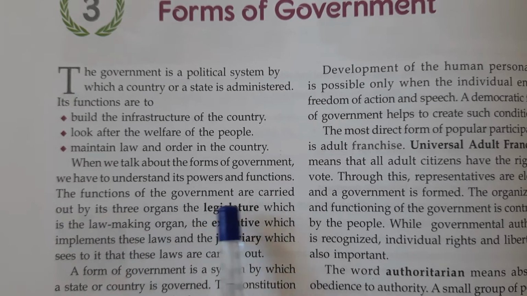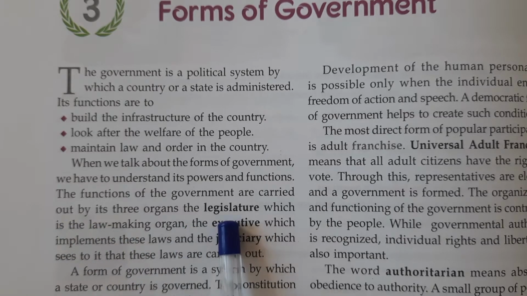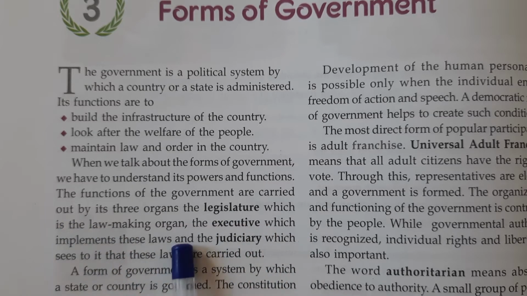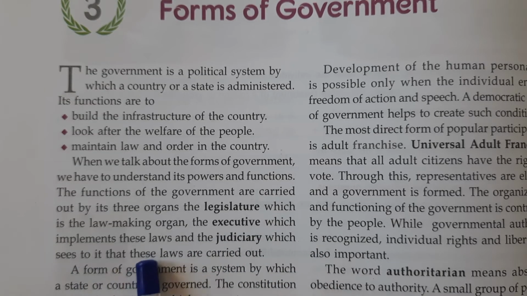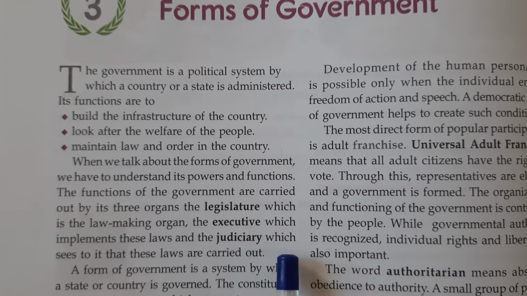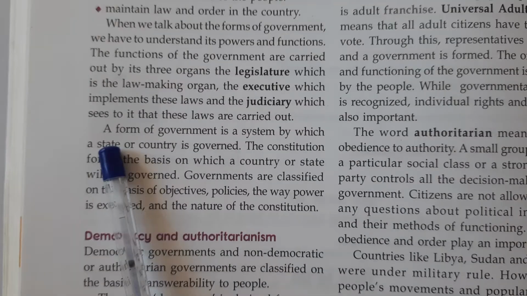When we talk about the forms of government, we have to understand its powers and functions. The functions of the government are carried out by its three organs: the legislature, which is the law-making organ, the executive, which implements these laws, and the judiciary, which sees to it that these laws are carried out.